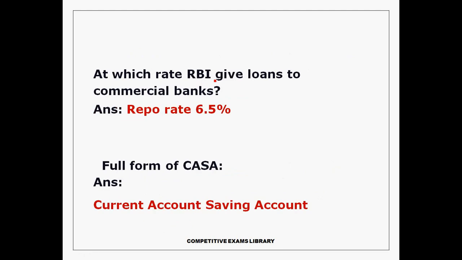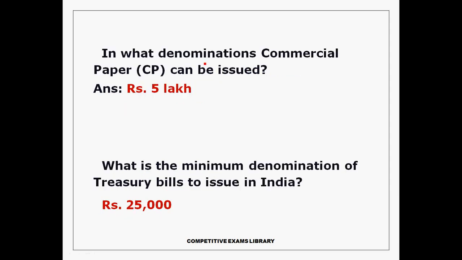At which rate does RBI give loans to the commercial banks? The repo rate. Now the repo rate is 6.5%. Full form of CASA: current account and savings account. In what denomination can commercial paper be issued? Commercial paper is issued in denominations of 5 lakhs and multiples of 5 lakhs.